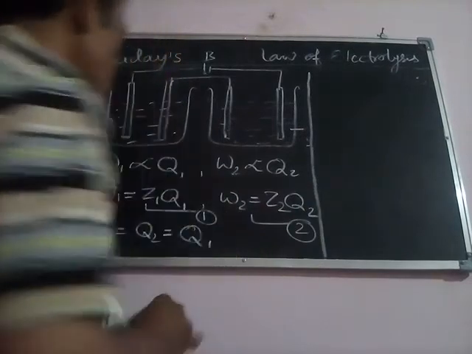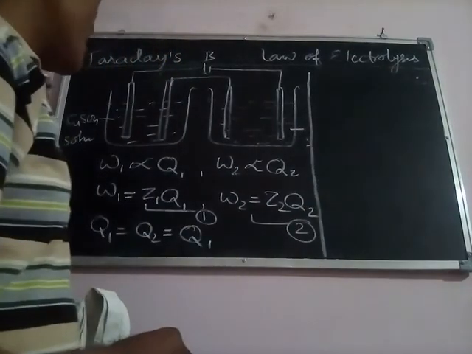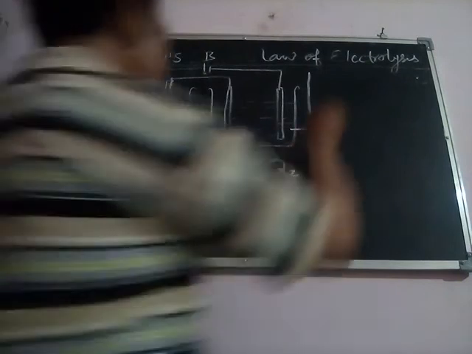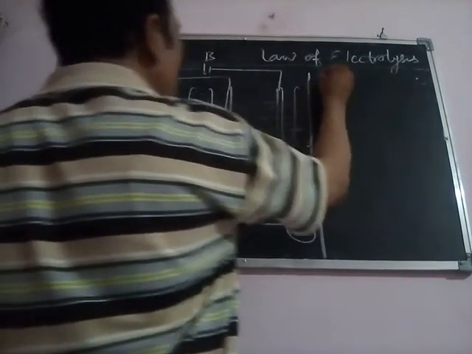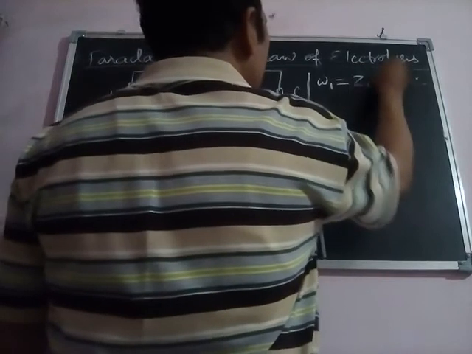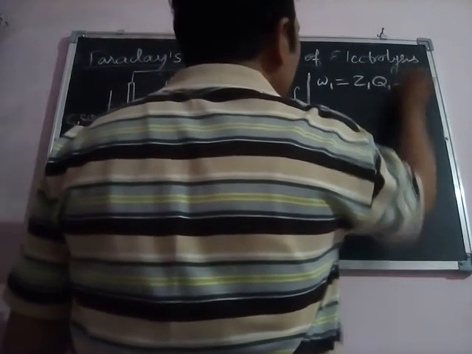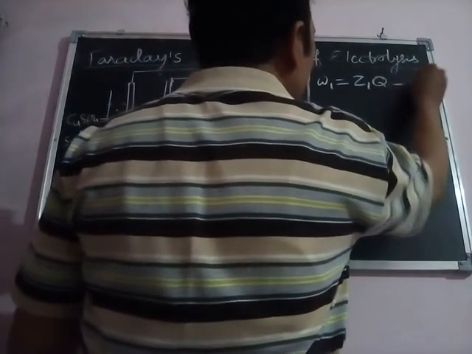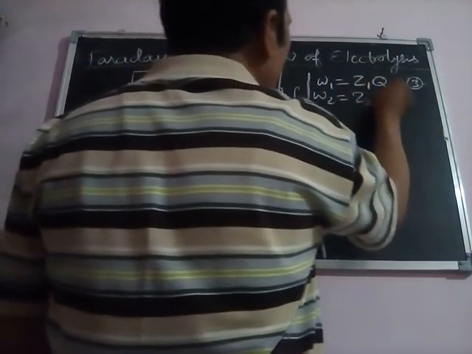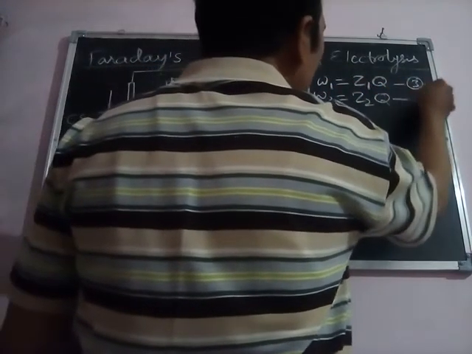So we write W1 is equal to Z1 Q, this is equation number 3, and W2 is equal to Z2 Q, this is equation number 4.